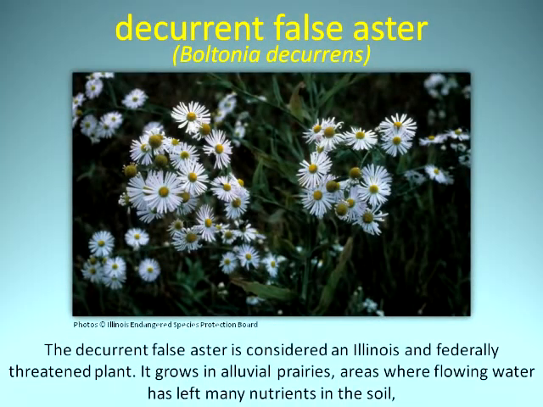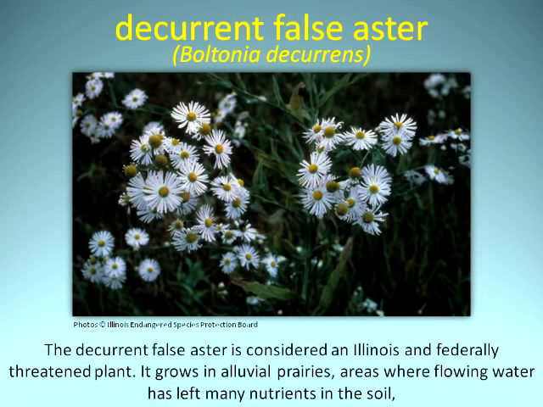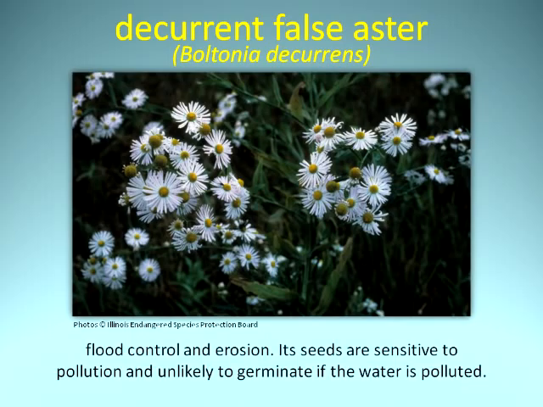The decurrent false aster is considered an Illinois and federally threatened plant. It grows in alluvial prairies, areas where flowing water has left many nutrients in the soil, and marshlands of the Illinois River and near the Mississippi River close to St. Louis. It is threatened due to destruction and modification of its floodplain habitat due to agricultural expansion, flood control, and erosion. Its seeds are sensitive to pollution and unlikely to germinate if the water is polluted.